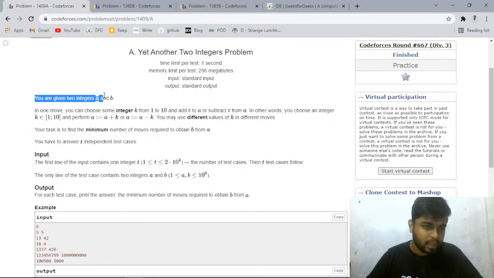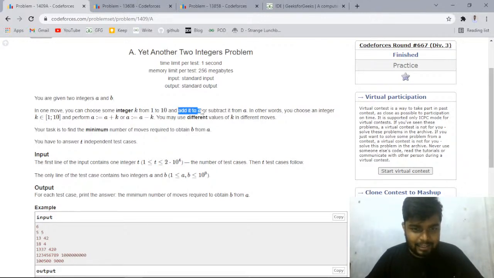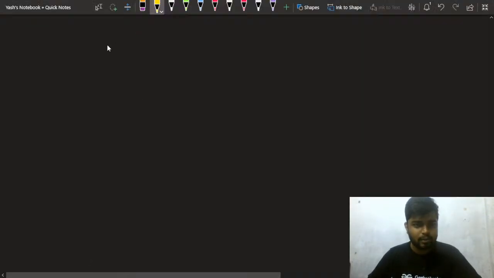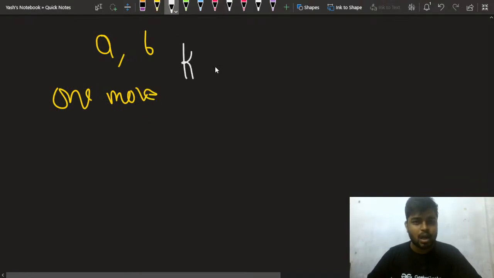It says that you have been given two integers a and b, and in one move you can choose any integer k from 1 to 10, and you can add it to a, or you can subtract it from a, right? So you have been given a and b, and in one move you can choose some k where the value of k is between 1 and 10.